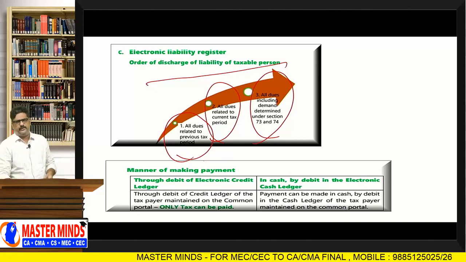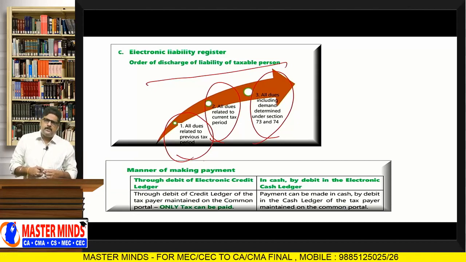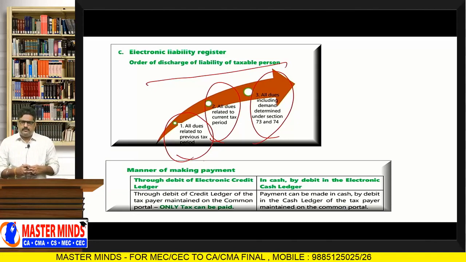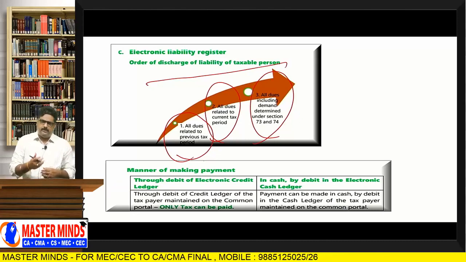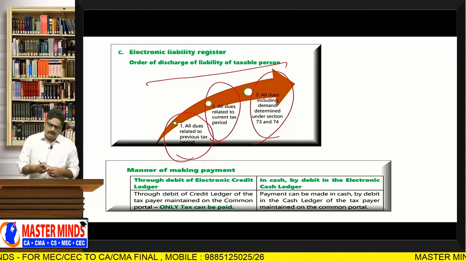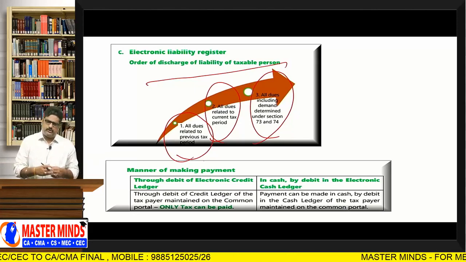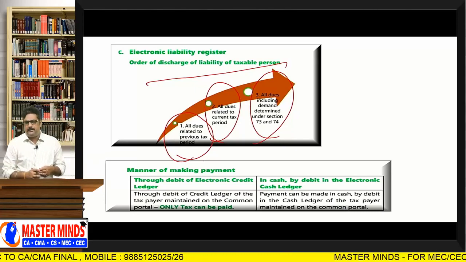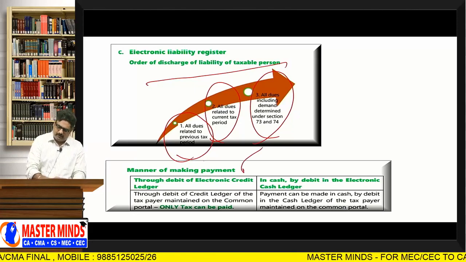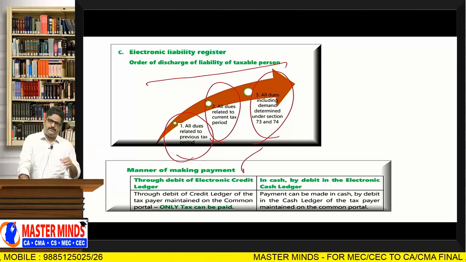So what is the order of discharge of liability here? First, previous tax period amounts should be paid. After that, current tax period amounts will be paid. After that, demand amounts determined as per section 73 or 74 will be paid. Sir, what is the manner of making the payment here? You have cash balance as well as ITC balance.